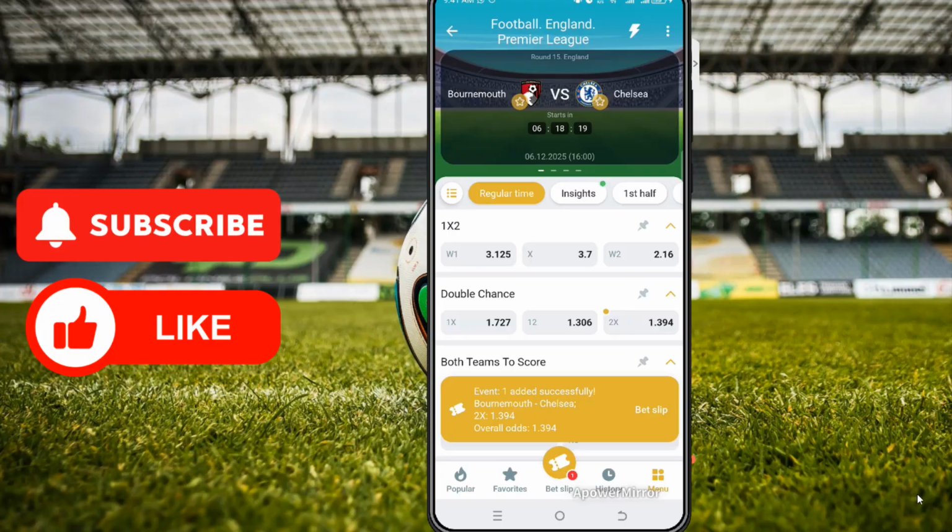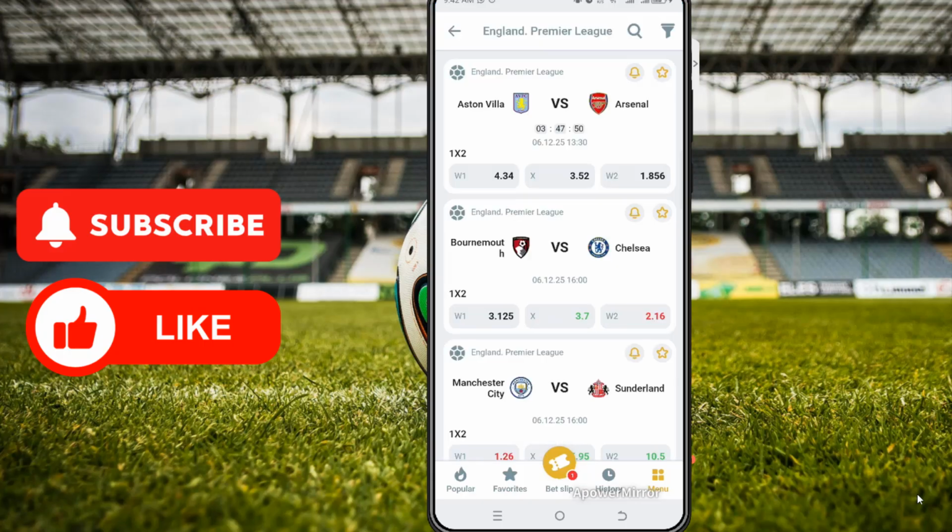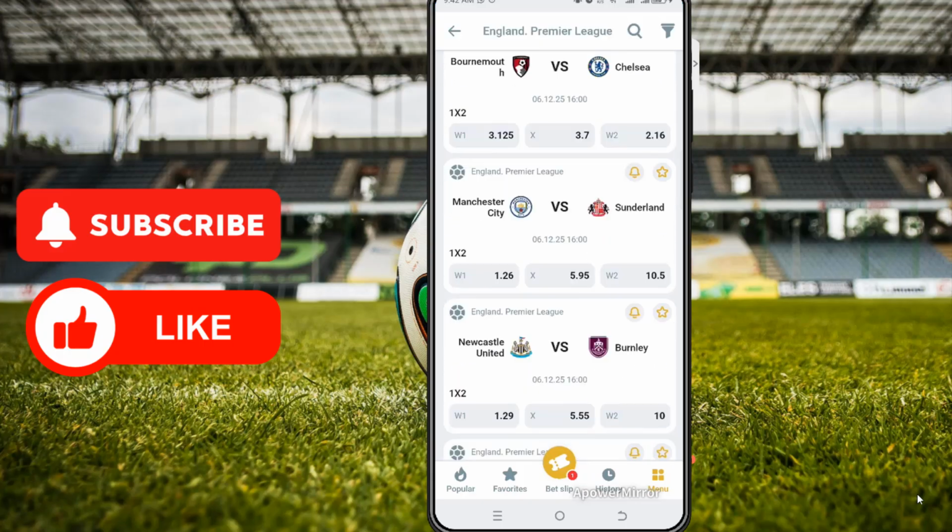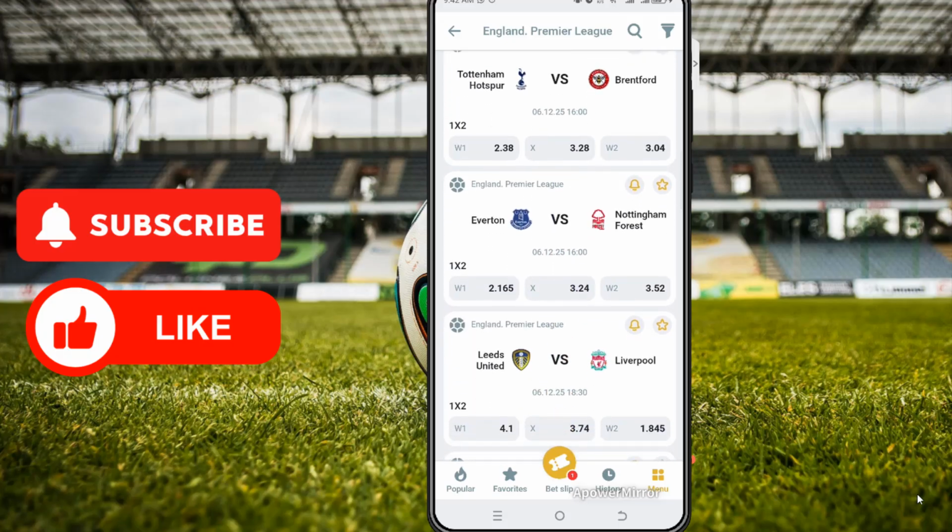And another great tip is to focus on 1 or 2 options, so you will be able to notice patterns from the odds. As for me, I'm focused on wins or double chance, because from some of these odds, I'm already able to say who can win or who cannot win the game, even though it is not always the case, but most of the time the odds tell you what to do. So let's go with Chelsea's double chance. Good. Let's check out another game in the Premier League.